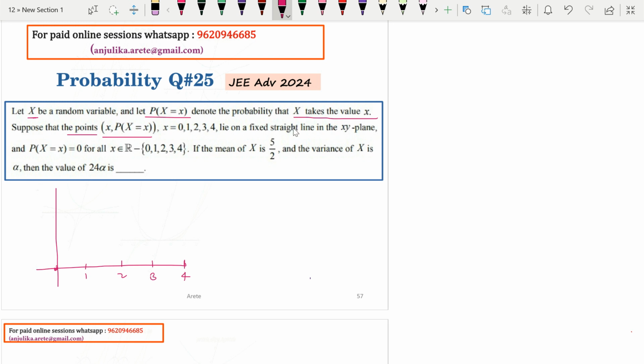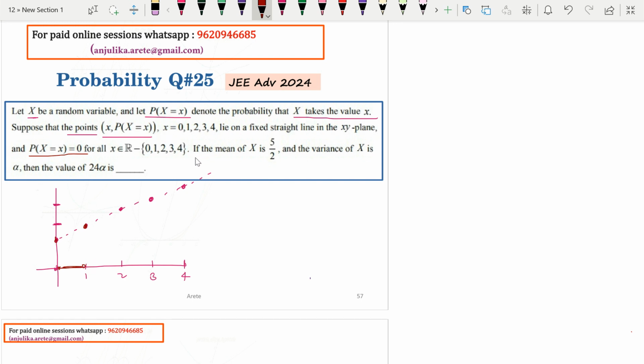Let's read: they lie on a fixed straight line on the xy plane. So let's have a straight line, maybe something like that. All the probabilities on these points are lying on this line. So this is the probability that x is 0, this is the probability that x is 1, and so on. Next they are saying the probability is 0 for all other x. So basically only at these points they are defining probabilities. There is no probability defined in between. That's fine, right? Discrete function.